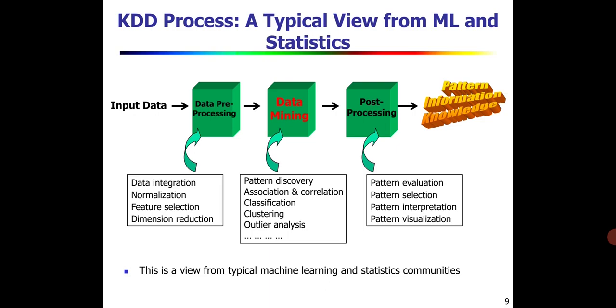So what exactly are we doing in the data pre-processing? Data integration, normalization, feature selection and dimension reduction. What do you mean by data integration? You know very well, the data is collected from different sources. So based on relevancy, all the data will be integrated.